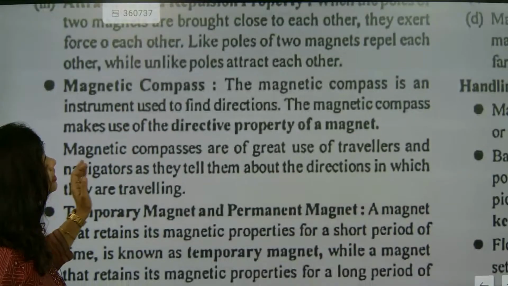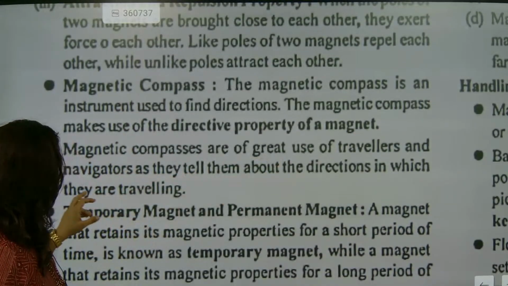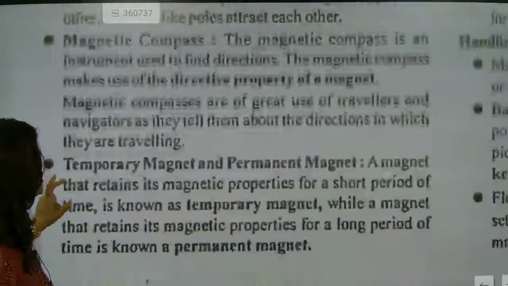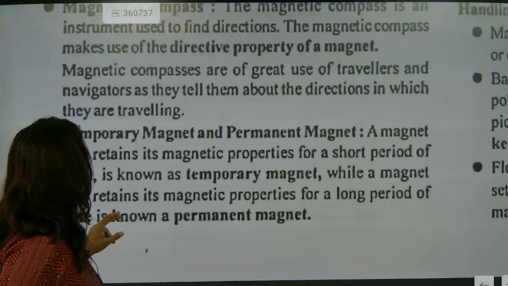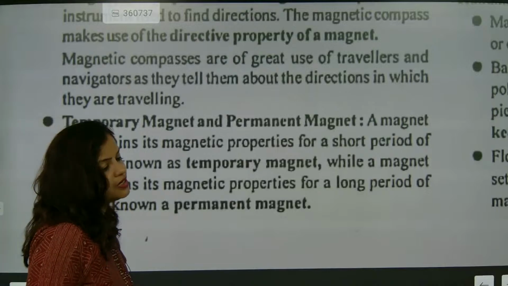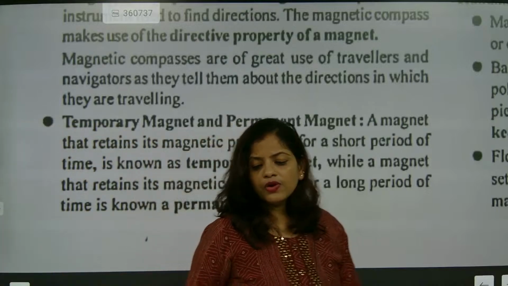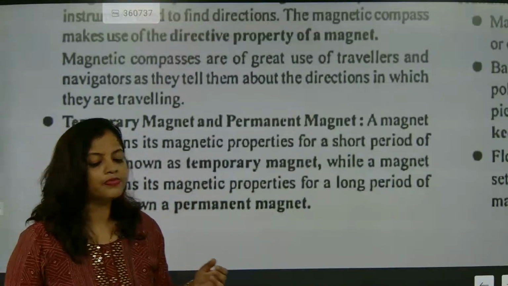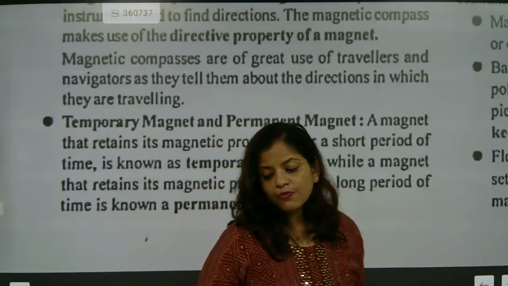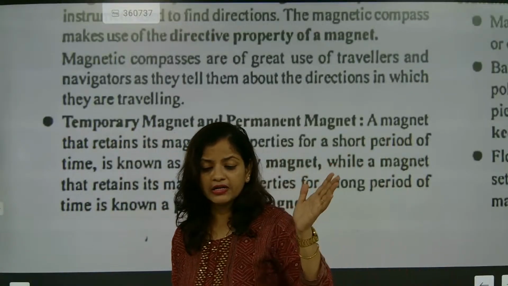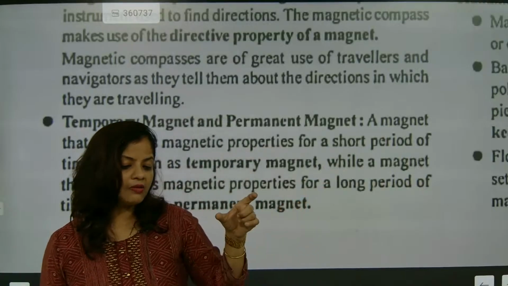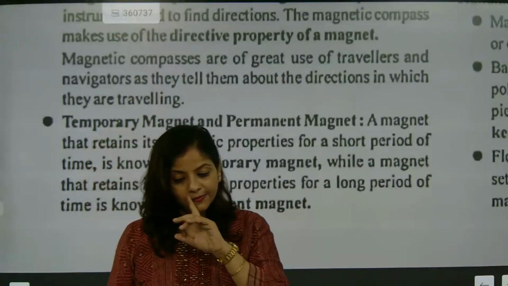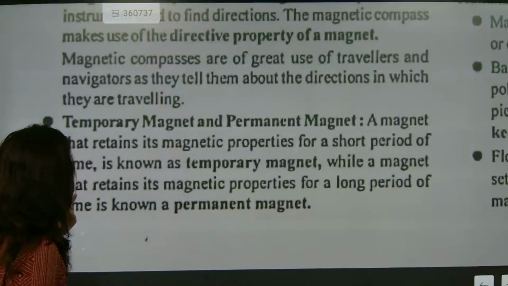Magnetic compasses are of great use to travelers and navigators, as they tell them the direction in which they are traveling. So that's good. Now we are going to talk about temporary magnets and permanent magnets. How can we make a temporary magnet and how can we make a permanent magnet? Electromagnets are temporary magnets. Bar magnets are permanent magnets, meaning the bar magnets you buy from the market are permanent magnets. Now, how can we make that?